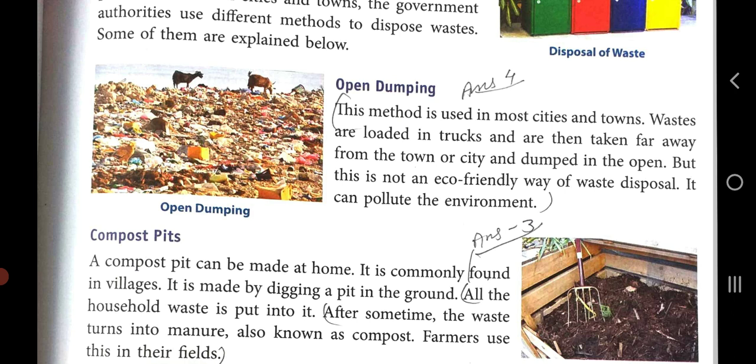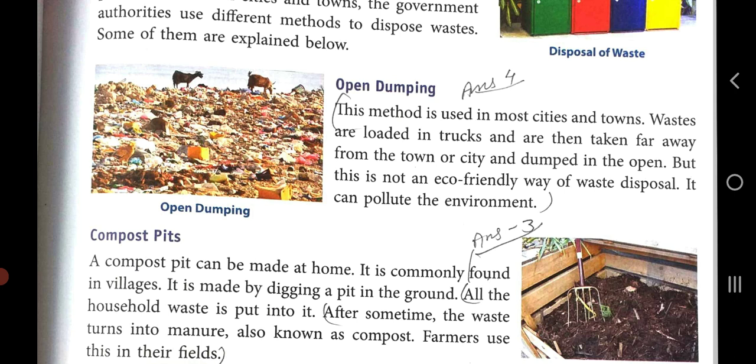One place I can tell you is near Nosar, on the highway, where the garbage has been thrown near the river and dumped in the open place. But this is not an eco-friendly way of waste disposal, because it can pollute the environment. It has some plastics, some poisonous chemical substances, bottles, cans, and the waste of animals, humans, and rotten fruits and vegetables.